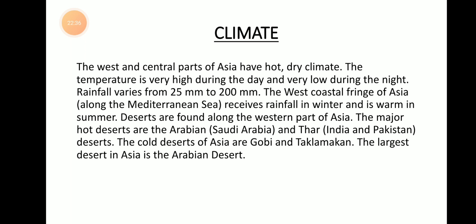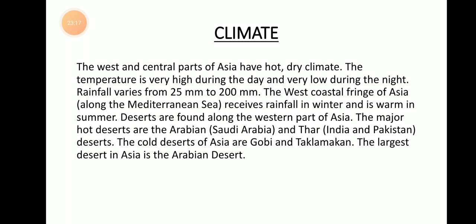And the western and central parts of Asia have a hot and dry climate. West and central part, that is the Arabian countries. Okay, here the temperature will be very high during the day, and very cold during the night, and there will be very little rainfall. In the western and central part of Asia, the rainfall is very low, from 22 to 200 only. And the west coastal fringe of Asia, fringe means the end corner, the coastal region of Asia near the Mediterranean Sea, receives rainfall during winter also, and it is warm during summer.